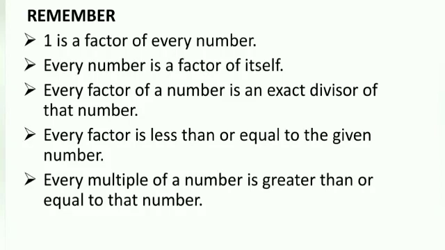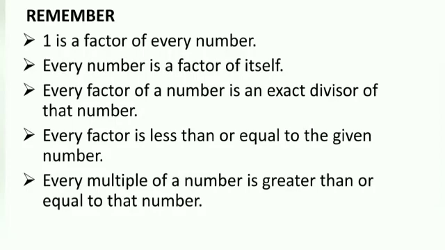Now the factors of 16 are 1, 2, 4, 8 and 16. So we can say every factor of a number is an exact divisor of that number. Now factors of 34 are 1, 2, 17 and 34. So we can say every factor is less than or equal to the given number.